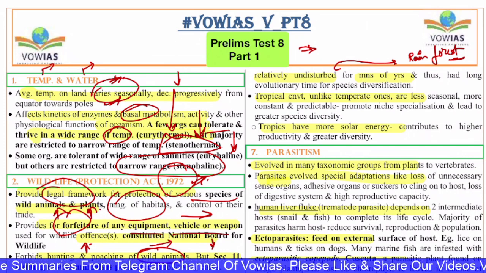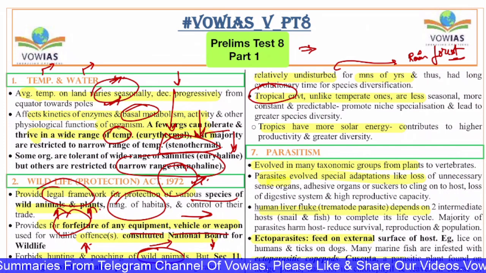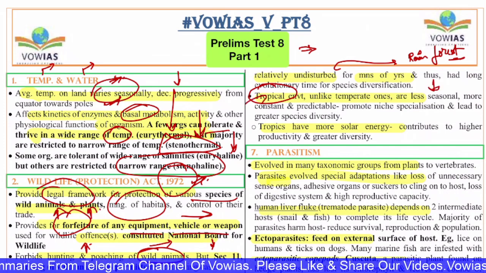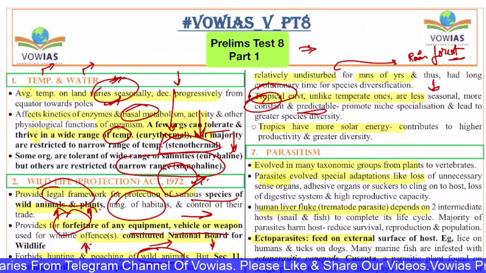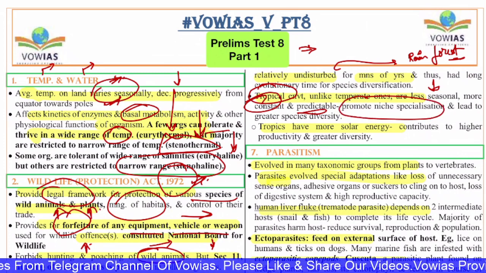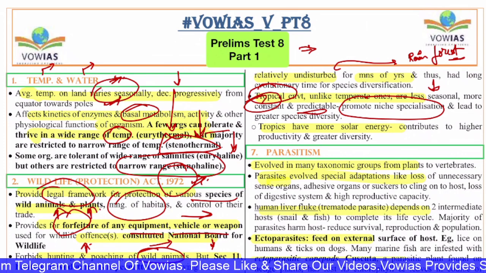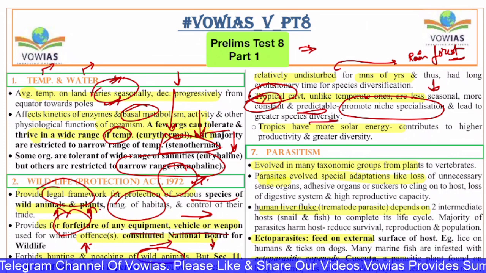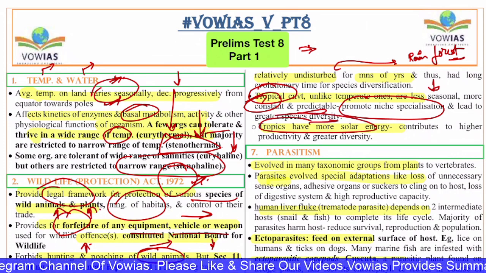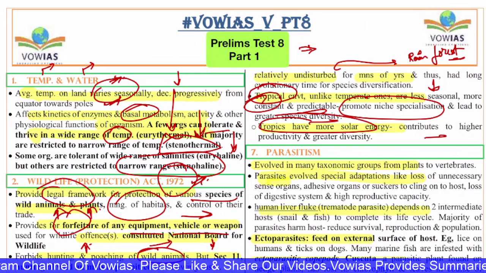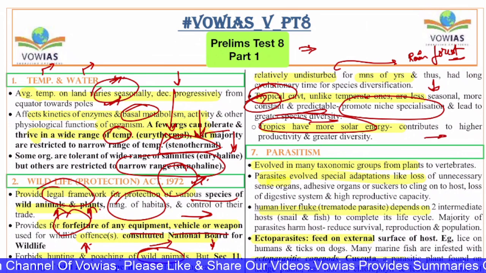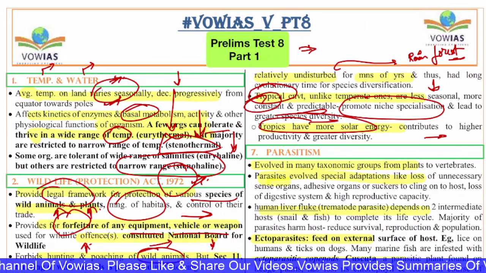And the tropical environment, unlike the temperate ones, is less seasonal, more constant and predictable. It promotes niche specialization. Because of this niche specialization, more diversity will be there in the region, and this leads to great species diversity. The tropics have more solar energy and it contributes to higher productivity and great diversity. So this is about the tropics.